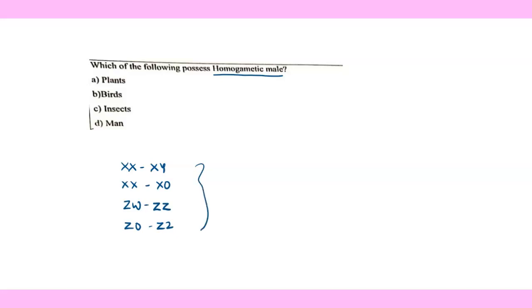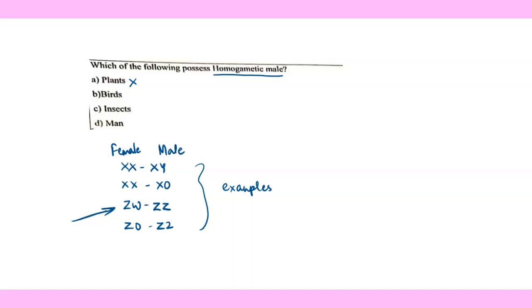All the examples are to be learned by you for each type of sex determination. Talking here about homogametic males, they are asking plants. No, plants don't show like this. They are asking about birds. So if you see this example, ZW, ZZ, always I have written the sex chromosomes of female first and male later.